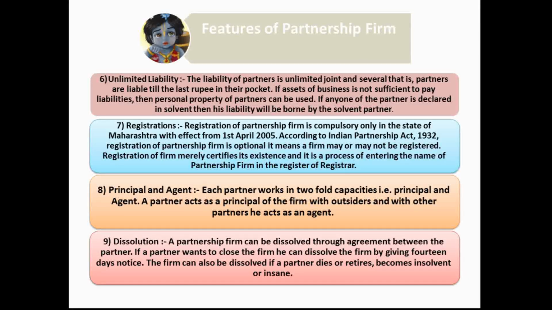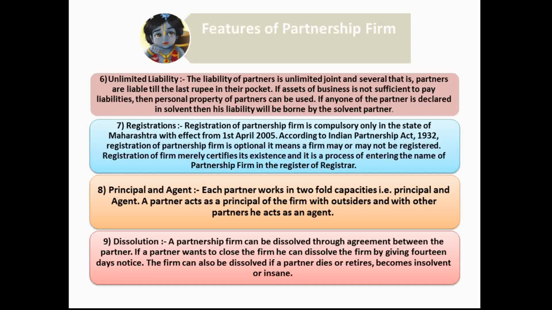So A is in the partnership firm and B is outside the partnership firm, dealing with the third party. When B is dealing with the third party, B is considered the principal to the third party, and B is representing A also to the third party. That is why B is considered the agent of A. So B is the principal for the third party. Simultaneously, B is the agent of A. That is why the relationship between the partners is principal and agent.